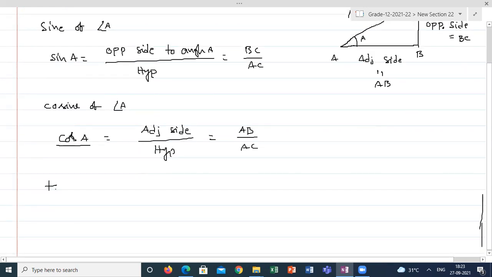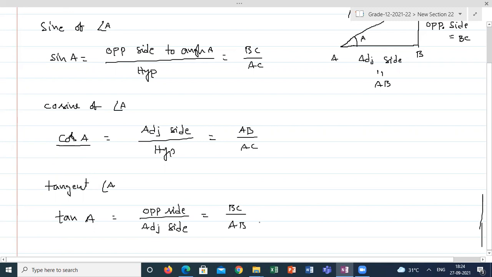The next one is the tangent of angle A. We generally pronounce it as tan A, and we also write it as tan A, which is equal to the opposite side of angle A divided by the adjacent side of angle A. The opposite side is BC, divided by AB.